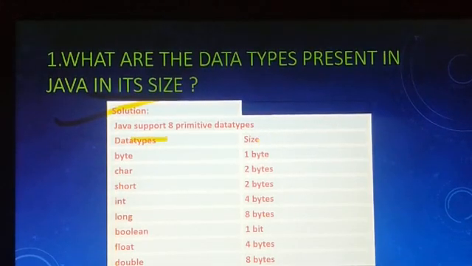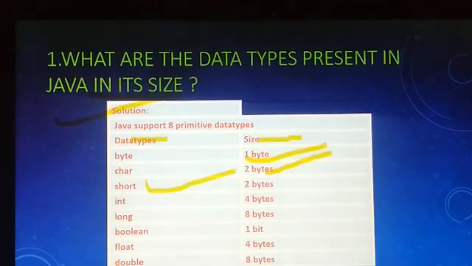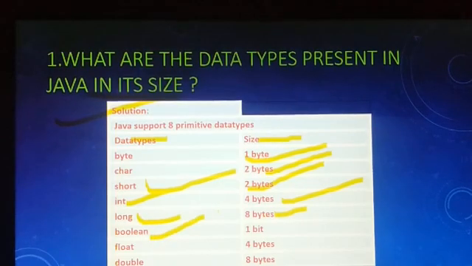Data types and size. Byte: size of byte is 1 byte. Character: size of character is 2 bytes. Short: size of short is 2 bytes. Int: size of int is 4 bytes. Long: size of long is 8 bytes. Boolean: size of boolean is 1 byte. Float: size of float is 4 bytes. Double: size of double is 8 bytes.